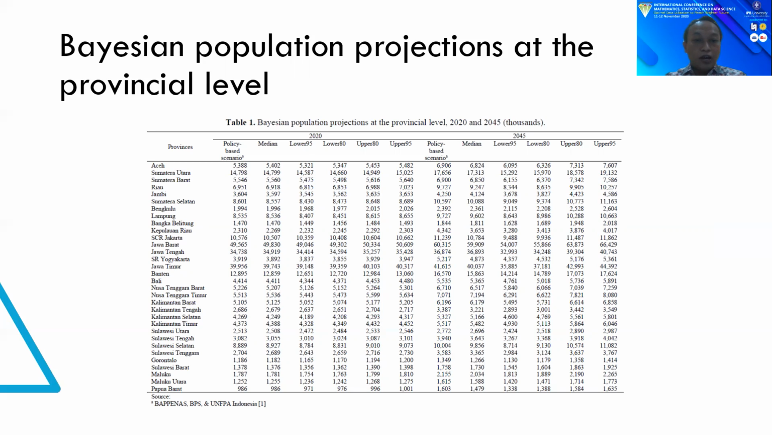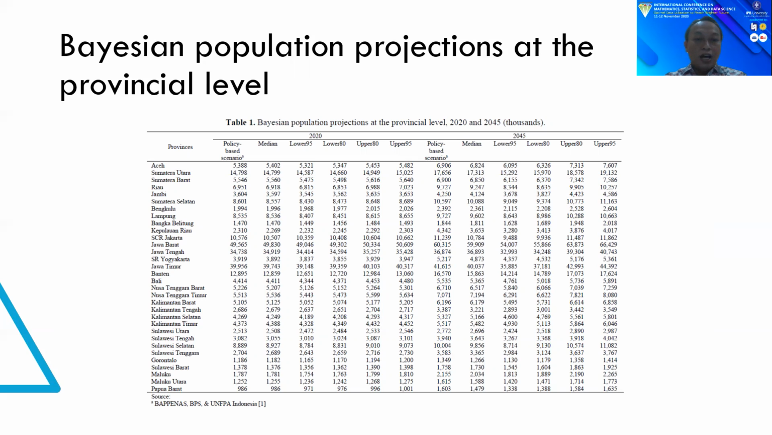These provinces are Riau, Jambi, Sumatera Selatan, Jakarta, Yogyakarta, Jawa Timur, Banten, Bali, Nusa Tenggara Barat, Kalimantan Tengah, Kalimantan Selatan, Sulawesi Utara, Sulawesi Tengah, Sulawesi Tenggara, Gorontalo, Sulawesi Barat, Maluku, and Papua Barat.